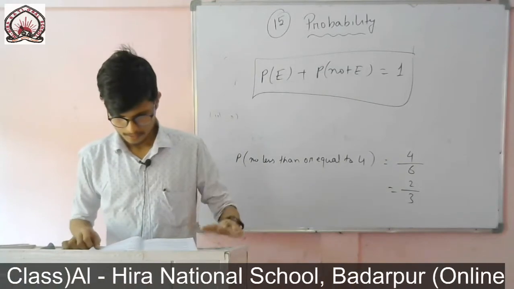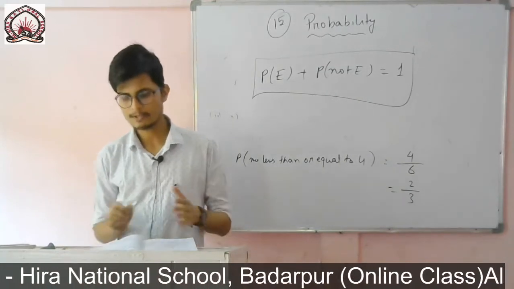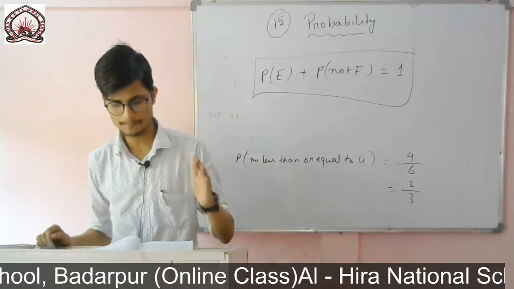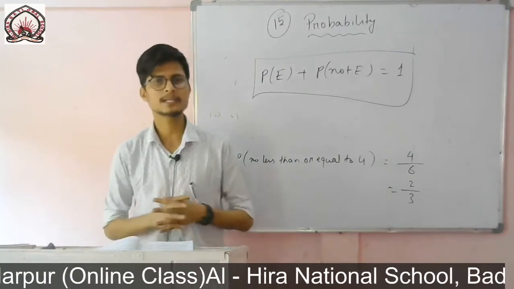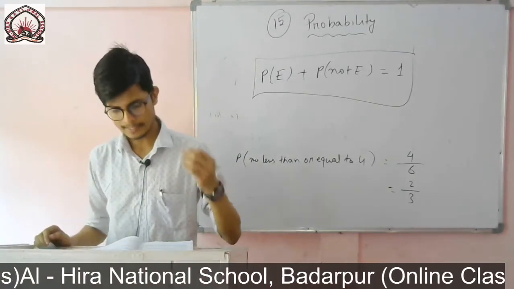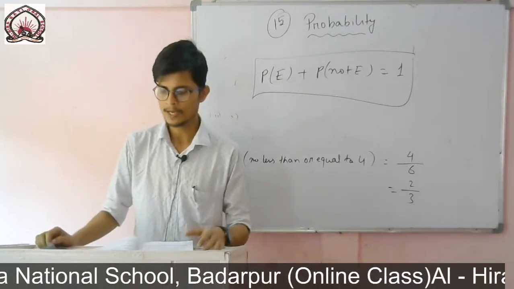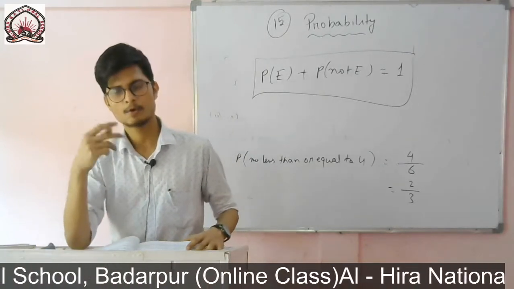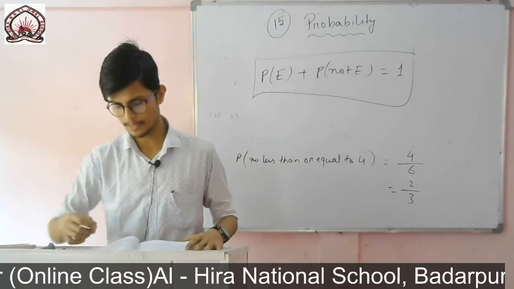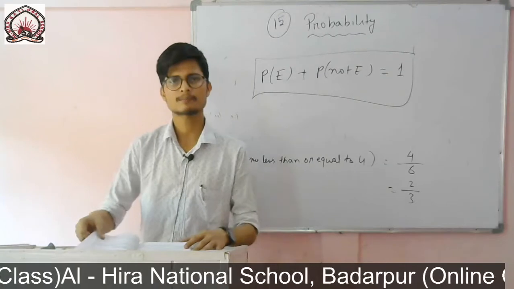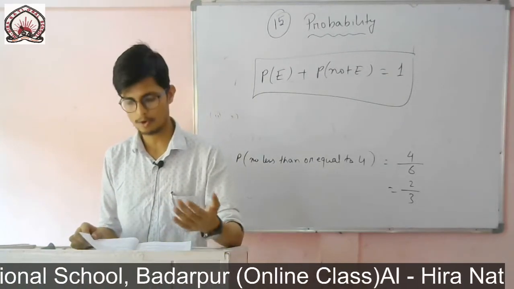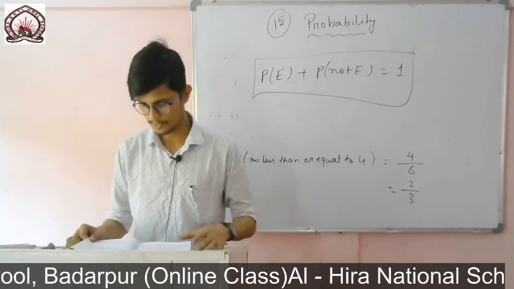Now you see that in the case of probability, if it comes out 0, then we say it is impossible to occur, or an impossible event. And if the probability is equal to 1, if I find the answer equal to 1 for any event, then it is certain, it is a sure event.